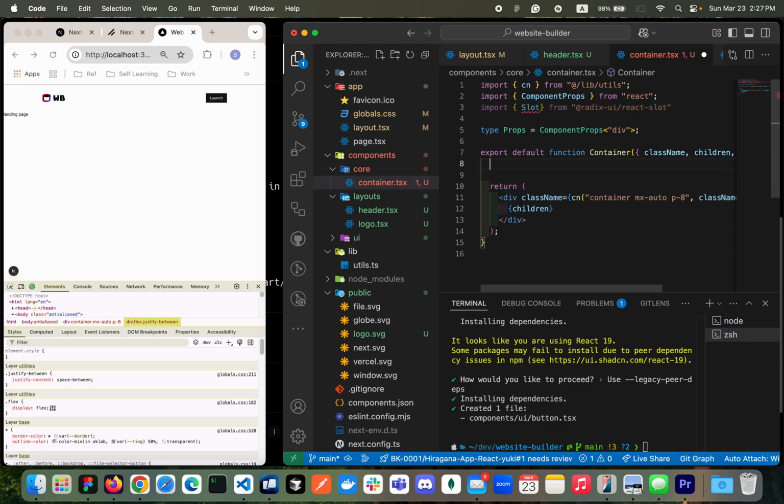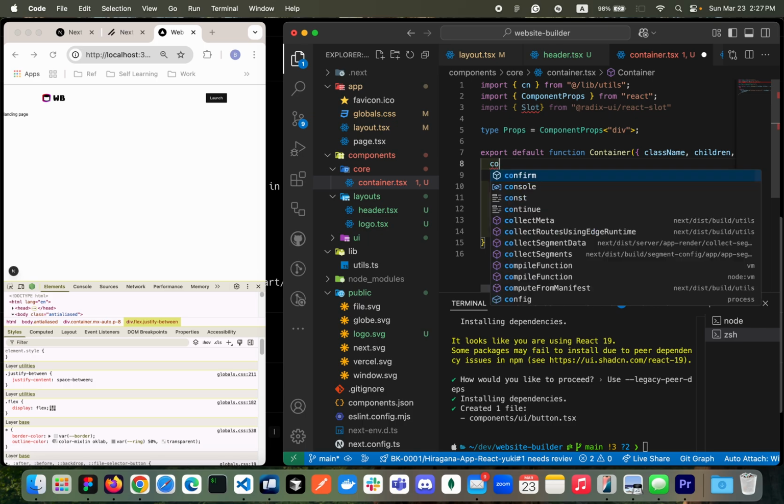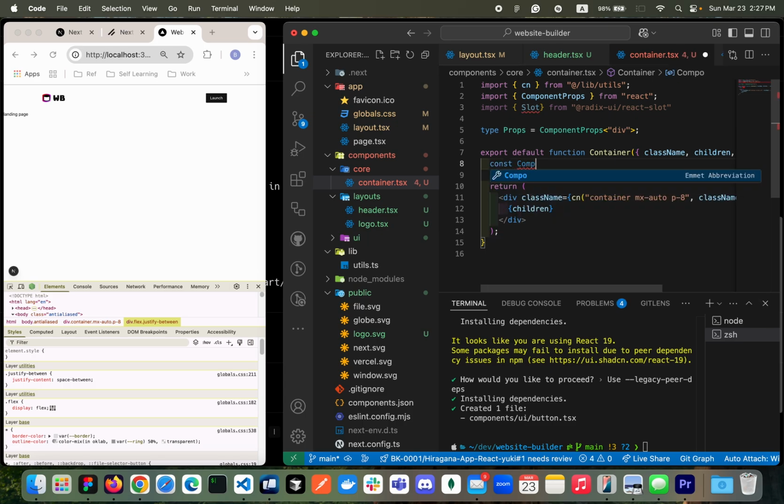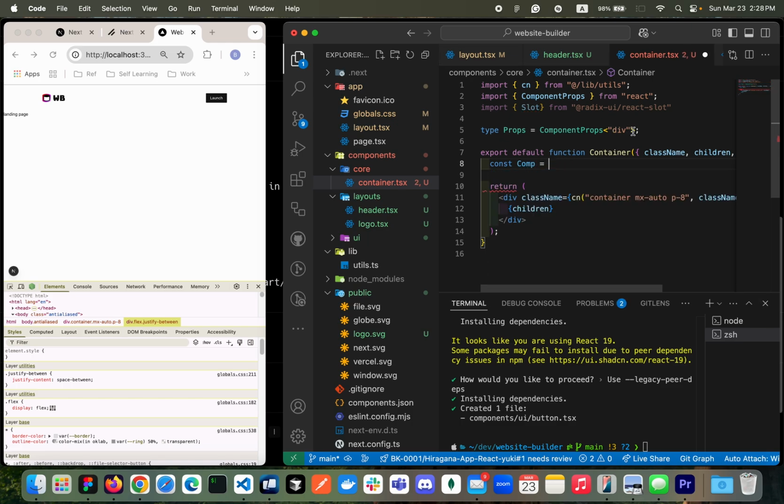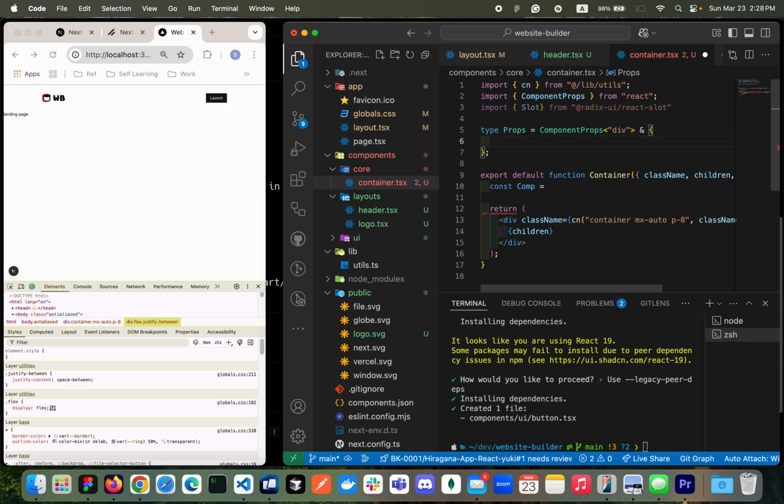So here, what I would do is create a component, I'm going to call it Comp, and then add one additional prop called asChild here, okay? So asChild will be a boolean, okay?